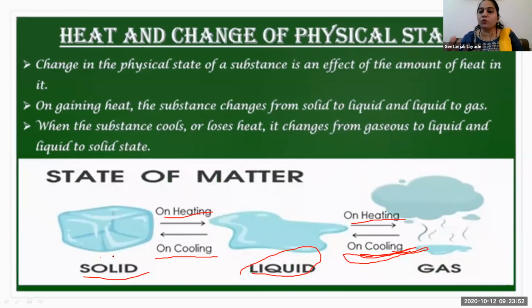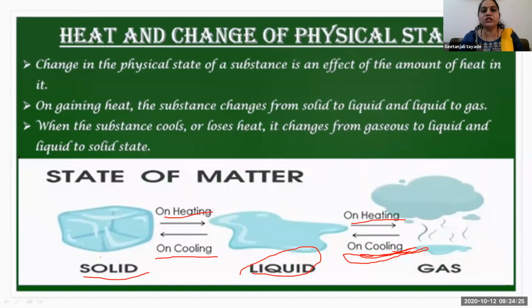That means the water vapors from the food that is cooking rise, and after they get cooled down, the vapor or gas turns into liquid form. If it is water vapor, it turns into liquid form. And on more cooling, if we keep that water inside the fridge, it cools again and turns into ice form.